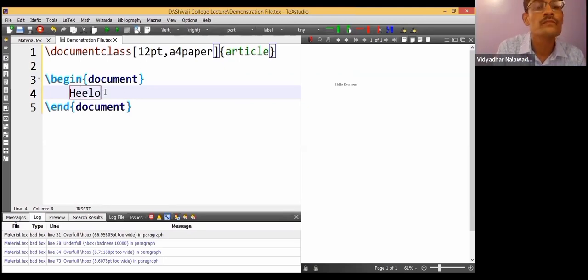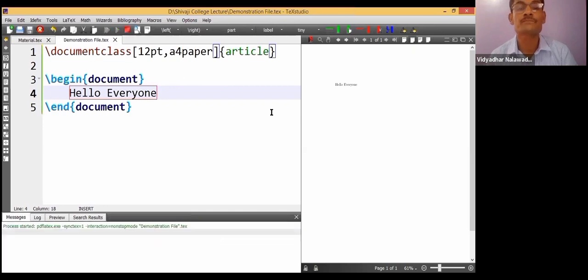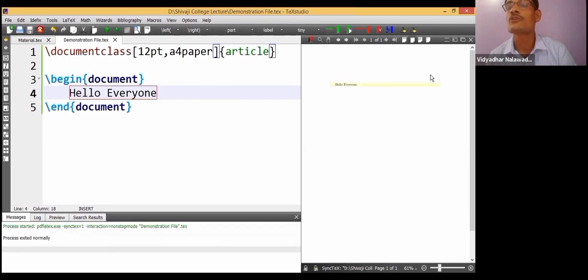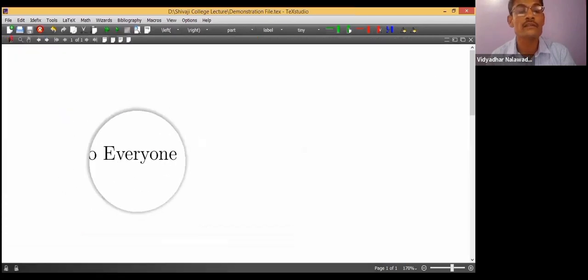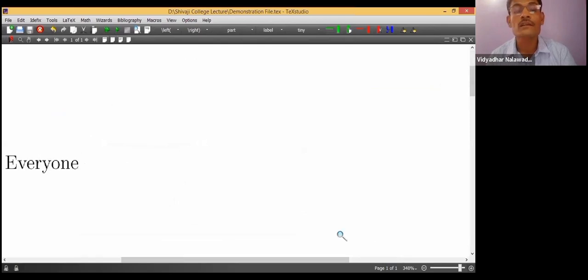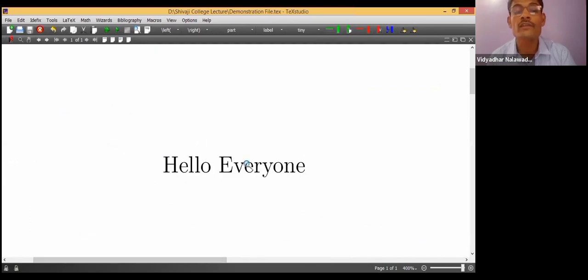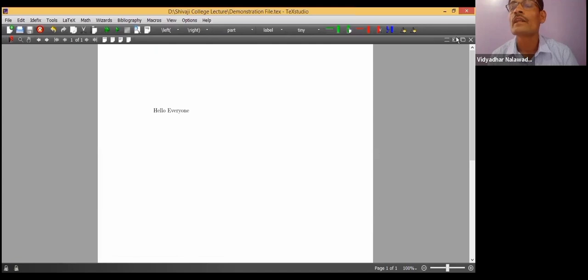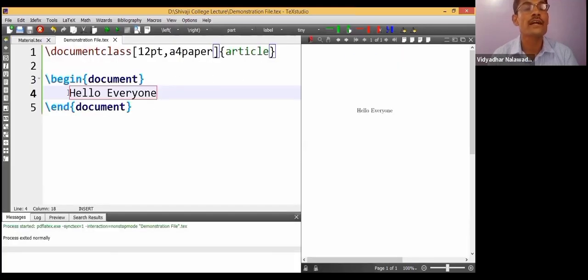So, hello everyone, typing just that, and if you can see this green button with double arrows, if I click on that, you will see the output generated here, that is, hello everyone. I emphasize that this font is nowhere available here. This font is a very unique font in the universe. Let me come to the document editor again.